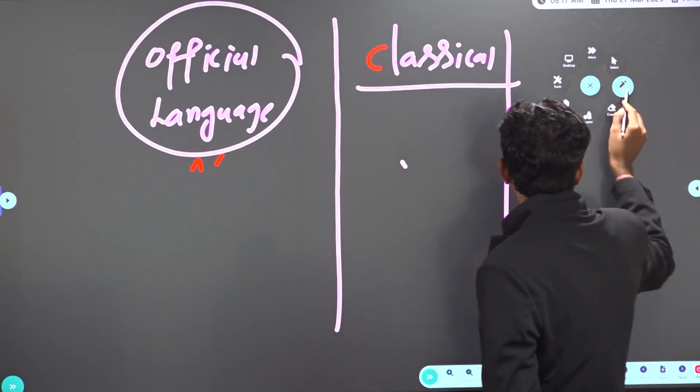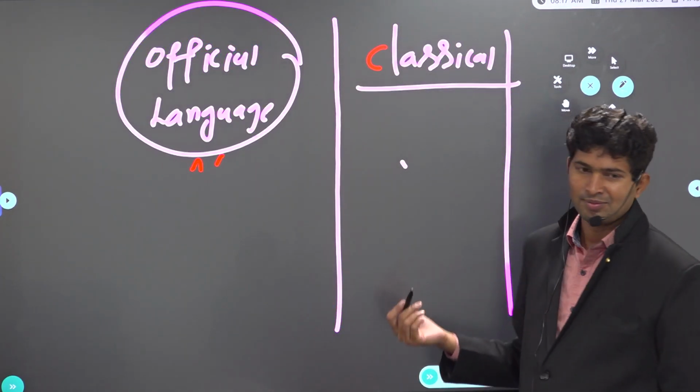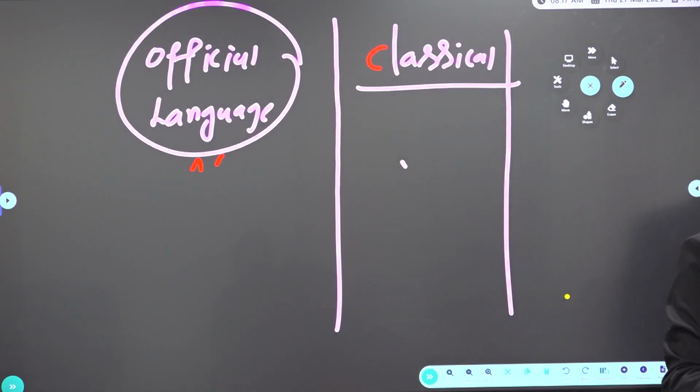So what are the official languages in India? Official language is Hindi only. Hindi follows the Devanagari script, and because of colonial legacy, the Government of India Act 1935, English also is continued. Article 343 says Hindi is the official language of the Union. English also is continued for official purposes by the Parliament.